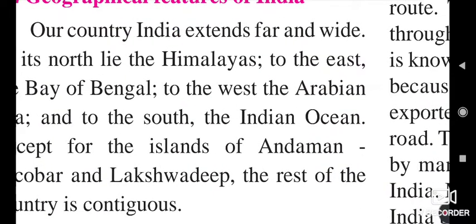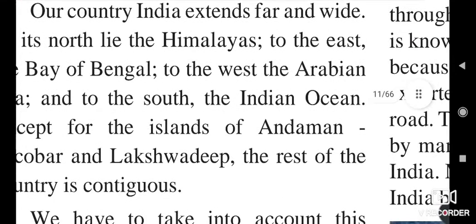In India, we have the Himalayan ranges in the north, and in the south we have the Indian Ocean. In the east we have the Bay of Bengal and the hilly regions of the northeastern states, while in the west we have the Arabian Sea, the Western Ghats and the Deccan Plateau.